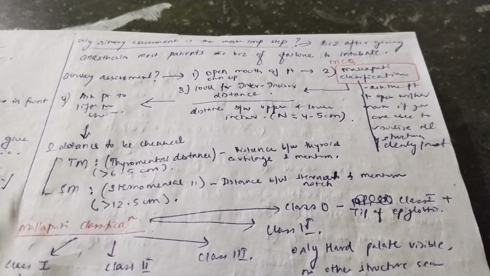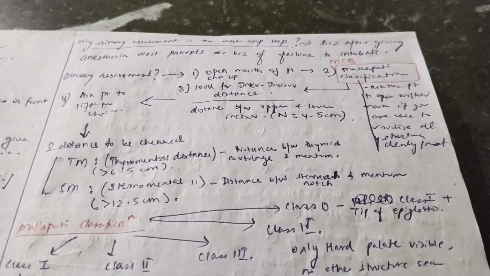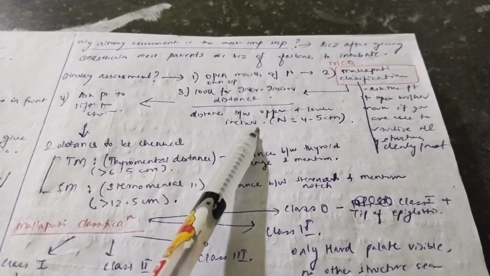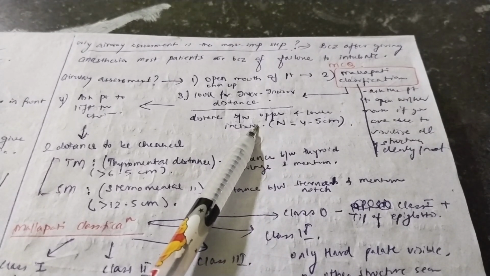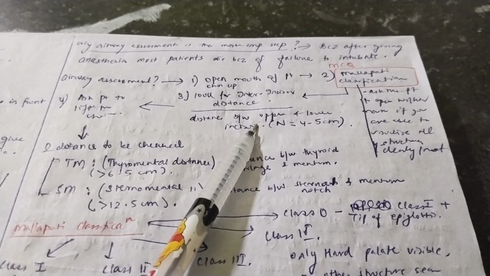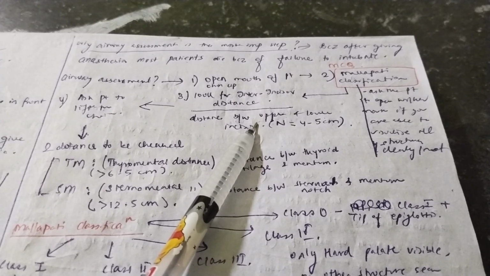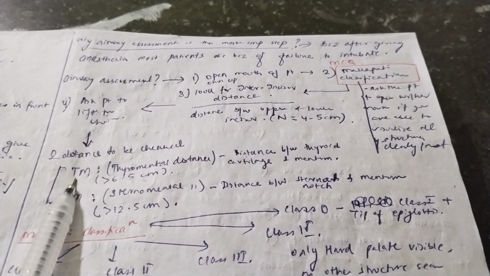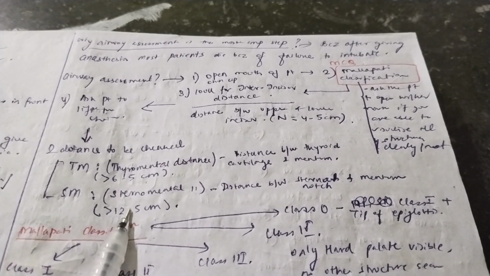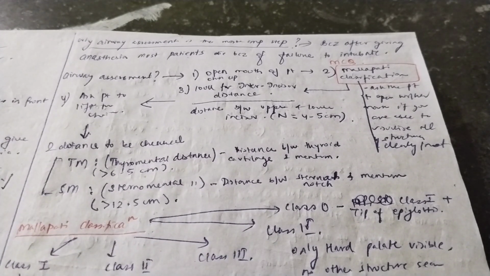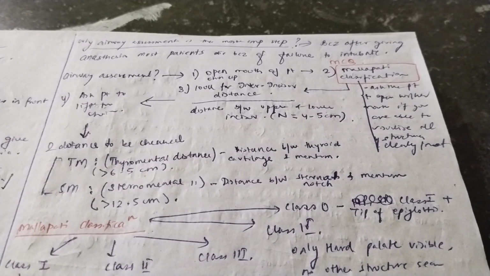Now, why are these measurements important? Because these measurements give you an idea whether the airway is patent or not. For example, the interincisor distance is normally 4 to 5 centimeter. If it is less than that, you can understand that the area in which you are going to intubate is very less, and you will have a problem in intubation if the patient faces respiratory distress after anesthesia. Second, thyromental distance. Normally it is more than 6.5 centimeter, and sternomental distance is more than 12.5 centimeter. So if any of these distances are short, which means that you have to intubate in a very short area, which will be a difficult procedure. So you do the airway assessment to check for these distances.